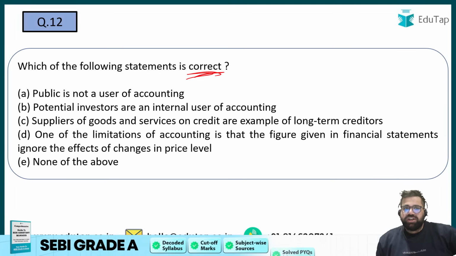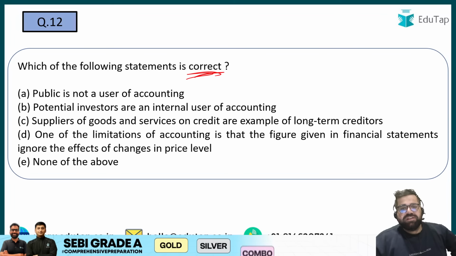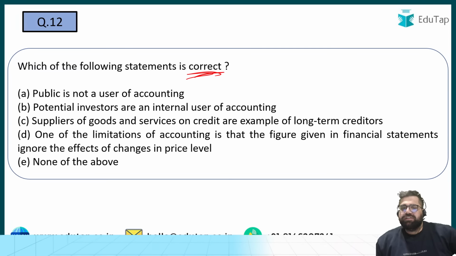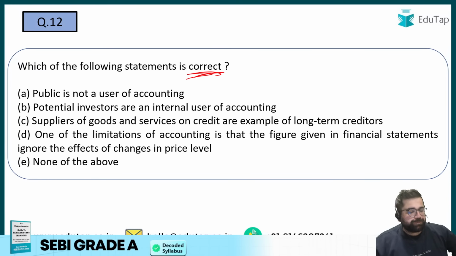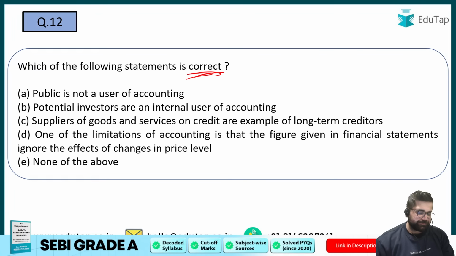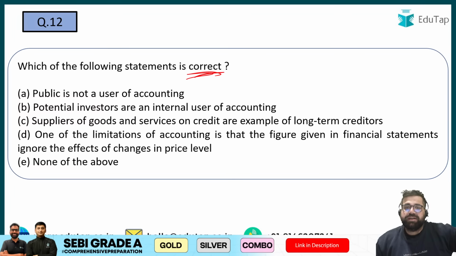Public, the general public, I mean, is not a user of accounting. Potential investors are an internal user of accounting. Suppliers of goods and services on credit are an example of long-term creditors. One of the limitations of accounting is that figures given in financial statements ignore the effect of changes in the price level, or none of the above. Which of the following statement is correct? The question is asking you to identify the correct one. Please let me know your answers. Which of the following statement is correct?